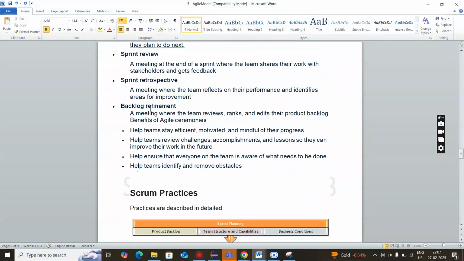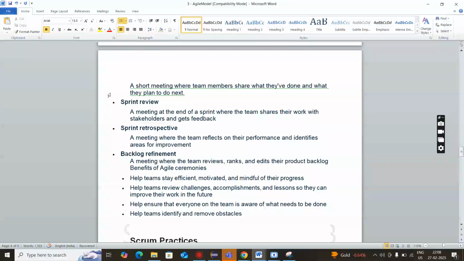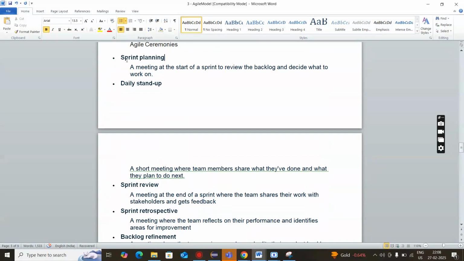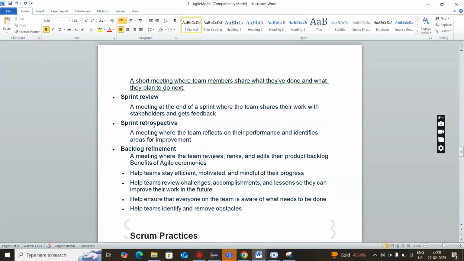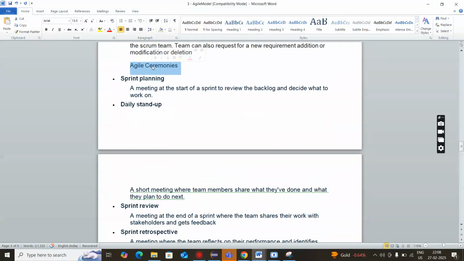Then we have backlog refining. What is backlog refining? Whatever things we are left with in that project, suppose one module is left, we will again refine it and take it into that sprint. That is what we call backlog refining. So these are called the agile ceremonies. Agile ceremonies is an interview question: we have sprint planning, then daily stand-up calls, then sprint review, retrospective, and backlog refining. So we call these the agile ceremonies.